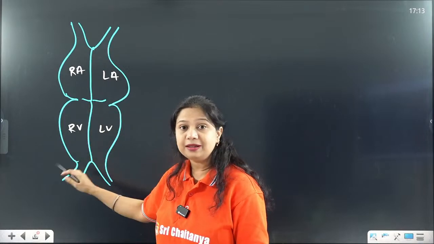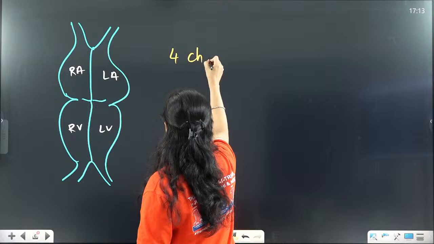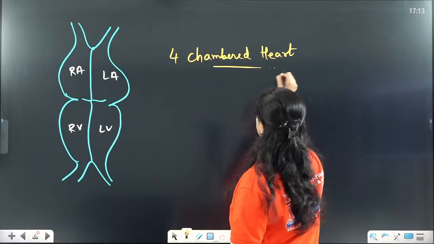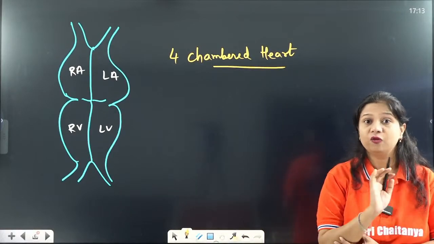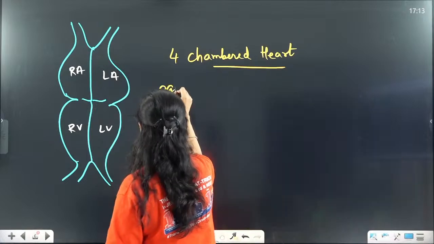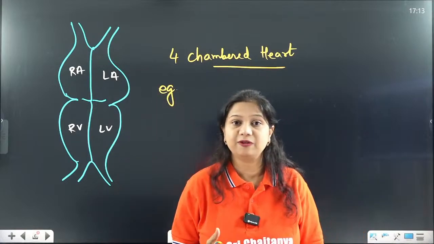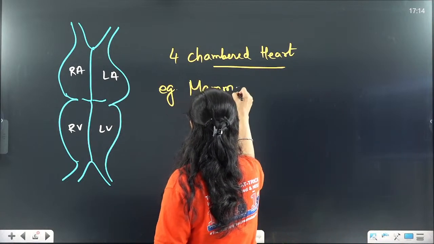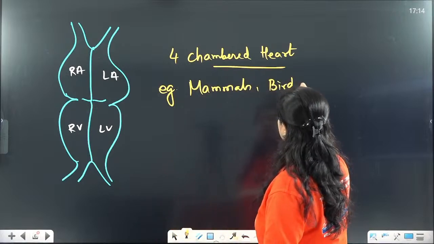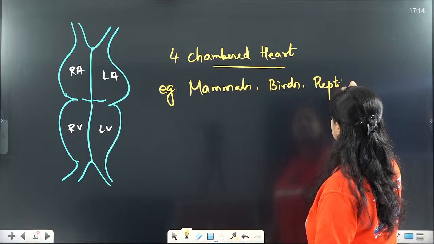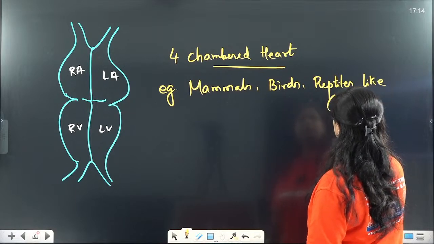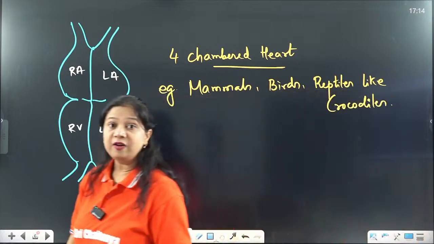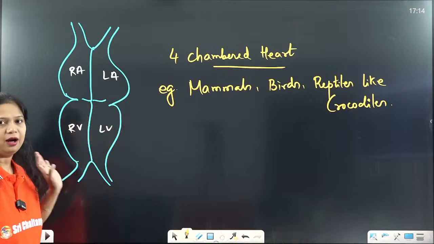The ventricle is completely separated and this is a complete four-chambered heart. Now, a complete four-chambered heart is present in which organisms? Organisms like mammals, birds, and reptiles like crocodiles, the Crocodilia group. So they have a completely formed four-chambered heart.